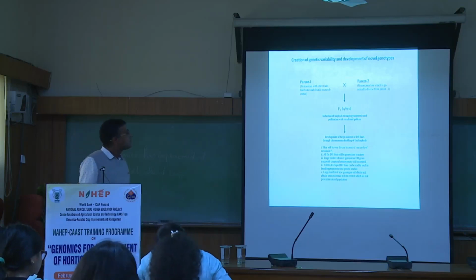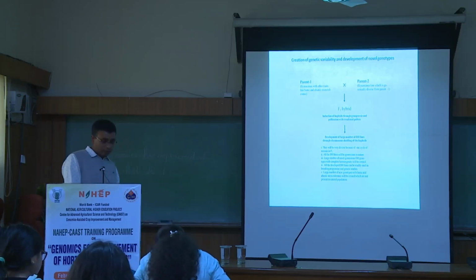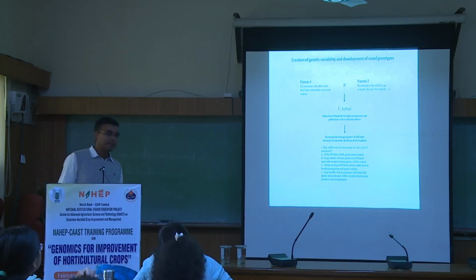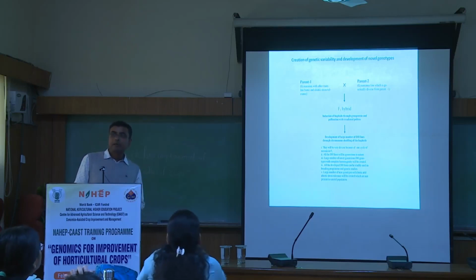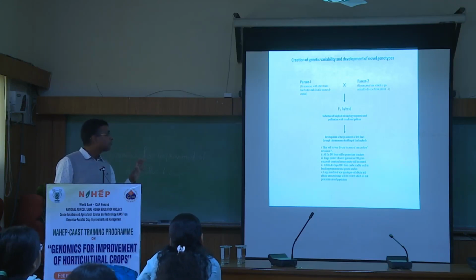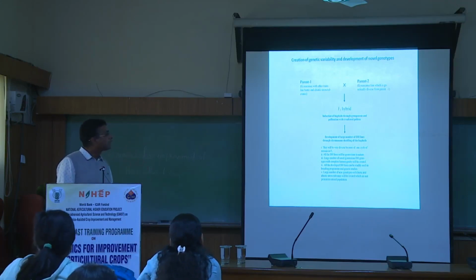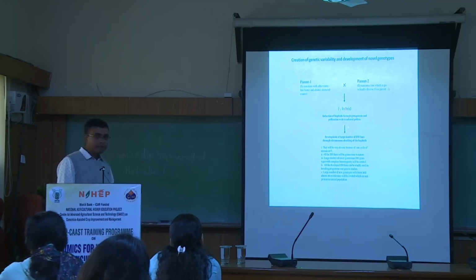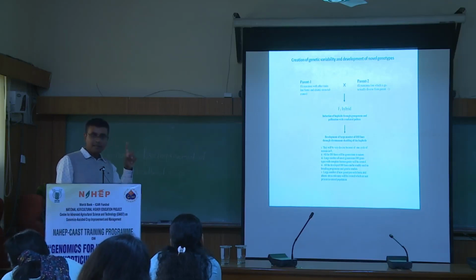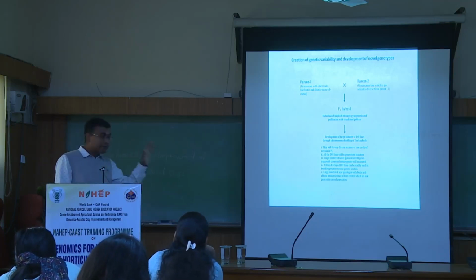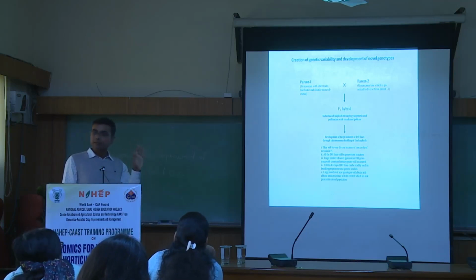So secondly, creation of genetic variability. When we are talking about the DH, it is not only about the homozygosity, it is also about the variability. Even if you don't have a certain kind of variability in your population, you can create it. Because if you take the donor plant as F1, and the two parents are different for different traits, whatever haploids you take from the F1, each and every haploid will be different. So whenever you diploidize them, whatever DH you get, each and every DH will be different.